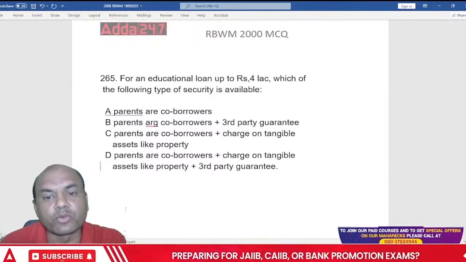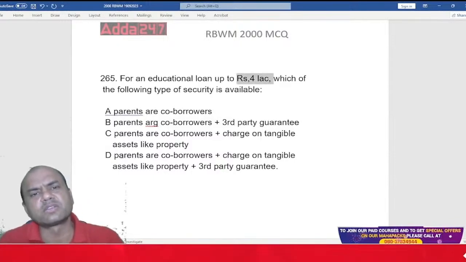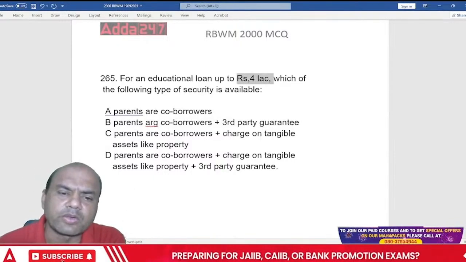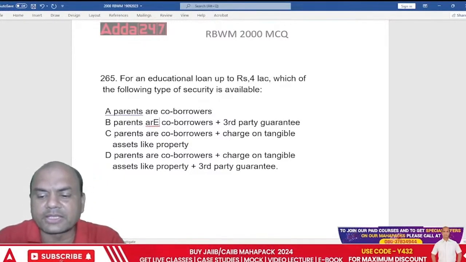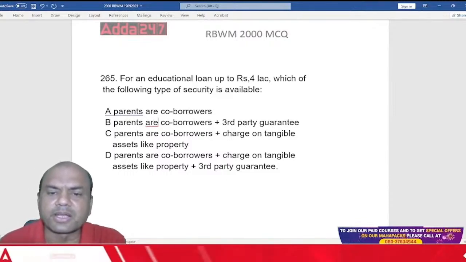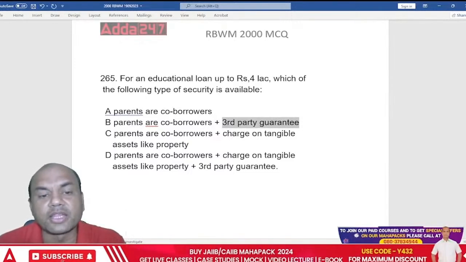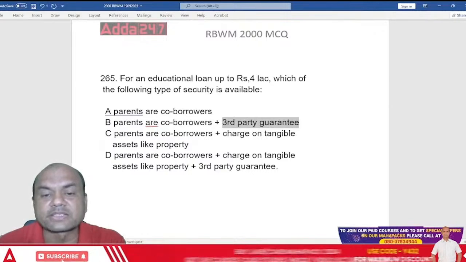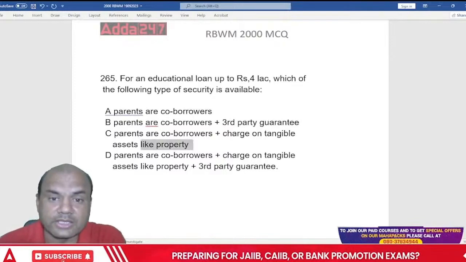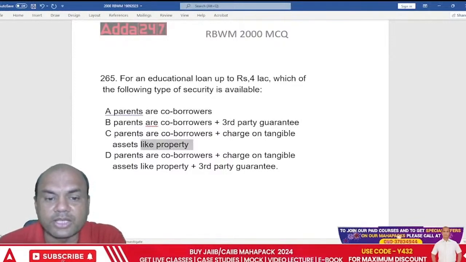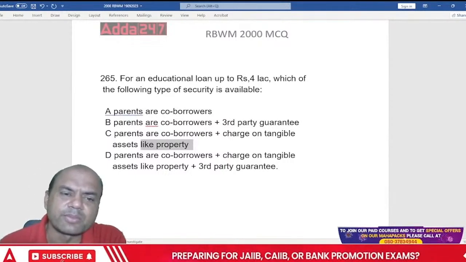For education loans up to 4 lakhs, which of the following types of security is available? What is the security taken? Parents as co-borrowers. Parents as co-borrowers plus third party. Third party guarantor means someone else, some known person as a guarantor. Then parents as co-borrowers plus charge on tangible assets like property, house. Give a house as collateral for 4 lakhs? Is it? Parents as co-borrowers plus charge on tangible plus third party, all of this. So D is basically all of this.